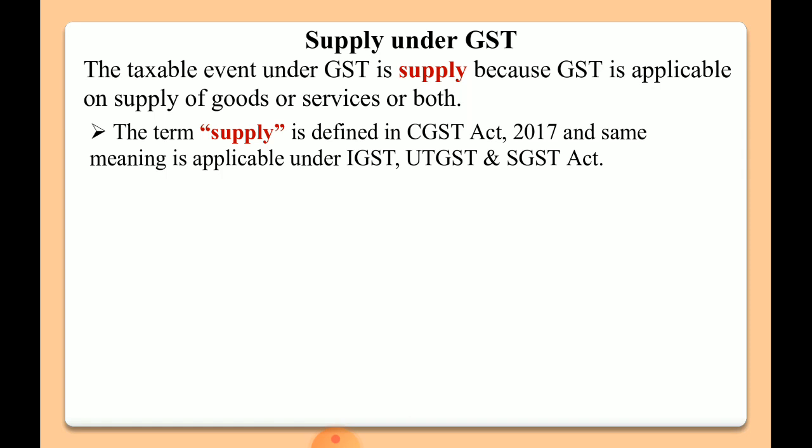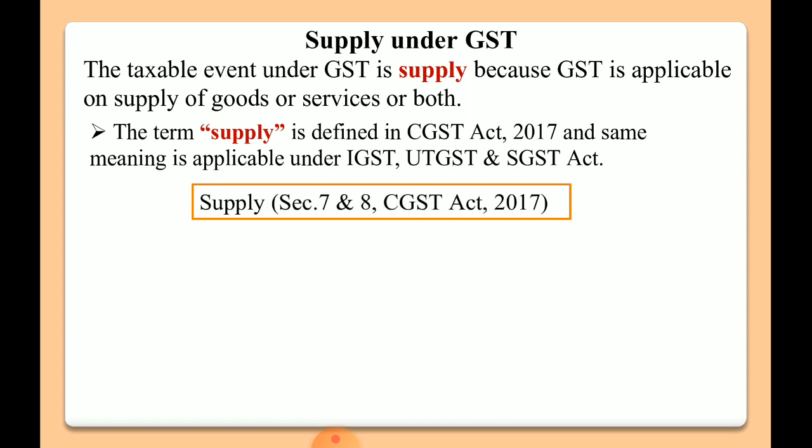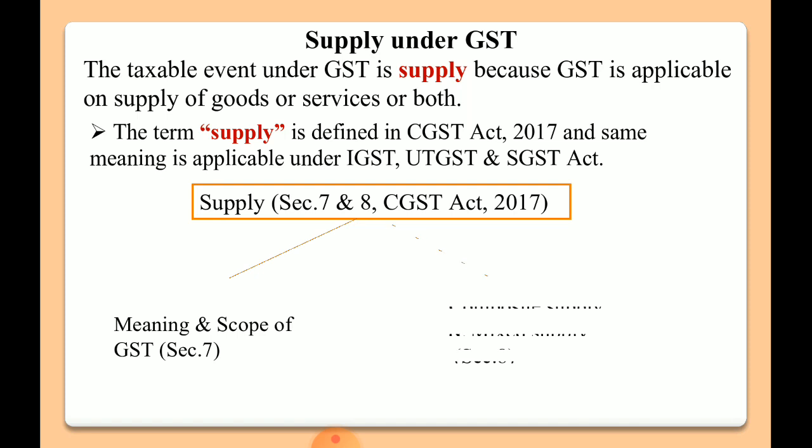Section 7 and 8 of the CGST Act deal with the concept of supply. Section 7 of the CGST Act deals with the meaning and the scope of supply, whereas section 8 deals with the meaning and scope of composite and mixed supply.